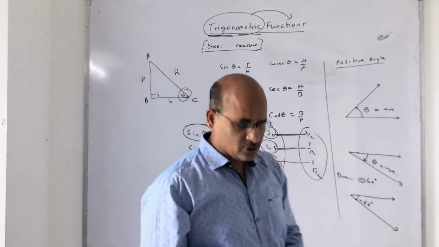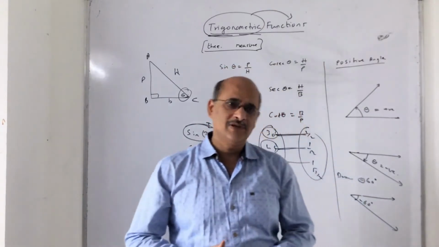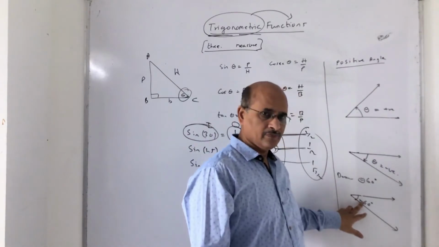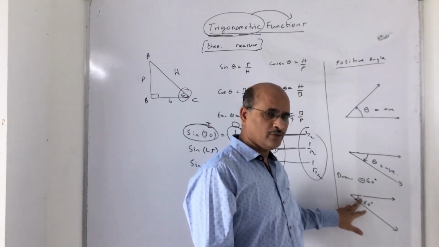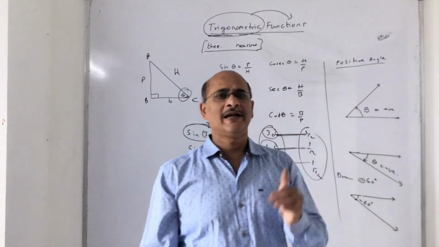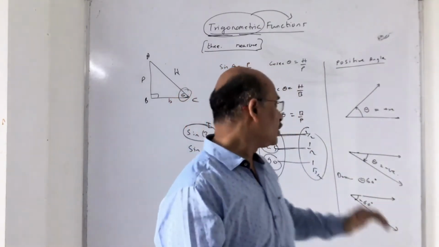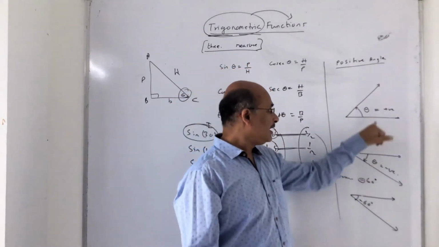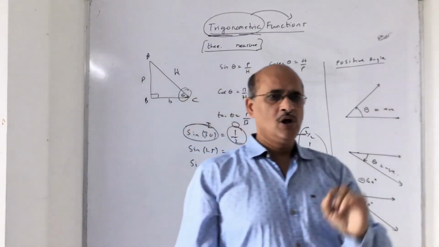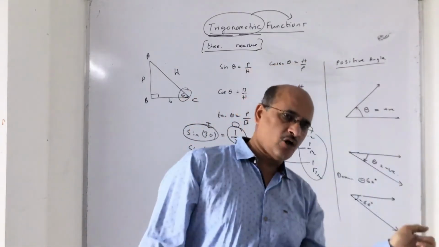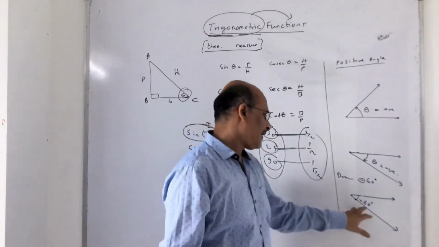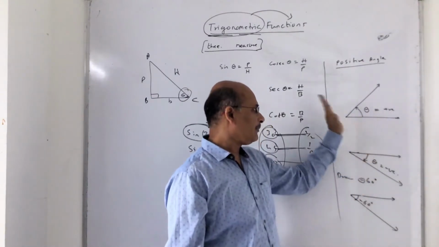So what is the relevance of it as far as the sums in trigonometric functions are concerned? The signs. Nothing much. You should understand the position of the terminal arm when it's a negative angle, and the position of the angle when it is positive in nature. So plus and minus only tells you in which direction it is moving, anti-clockwise or clockwise. It tells you only the specific position. Otherwise the value is the same, whether above or below.